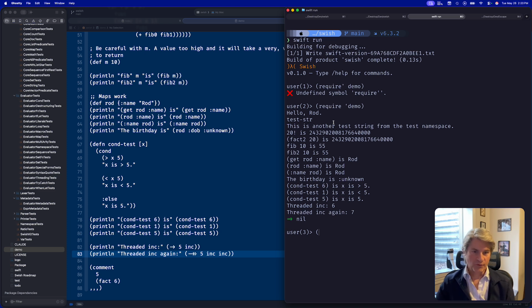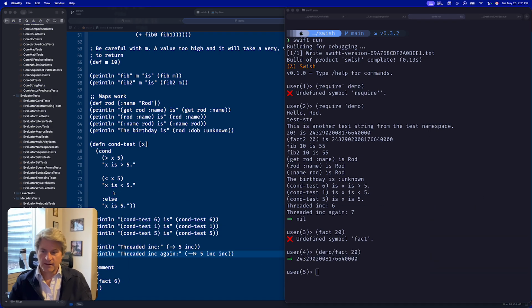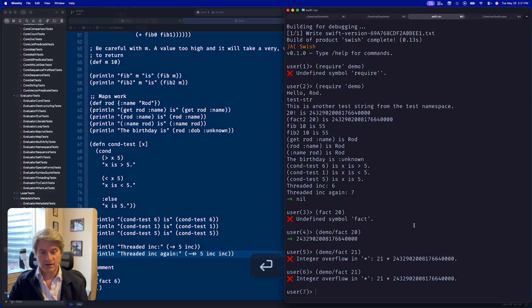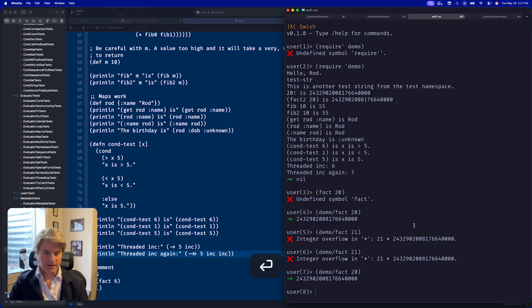If you remember, if we do a fact of 20, it works. If we do demo fact of 21, we get an integer overflow. And I think if we do fact 2 of 21, we'll still get an integer overflow, which is correct.